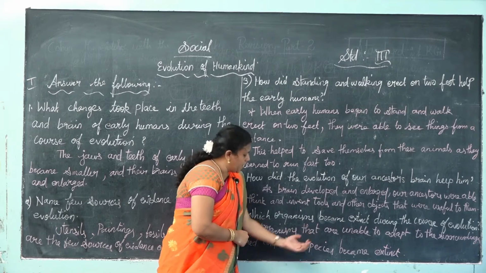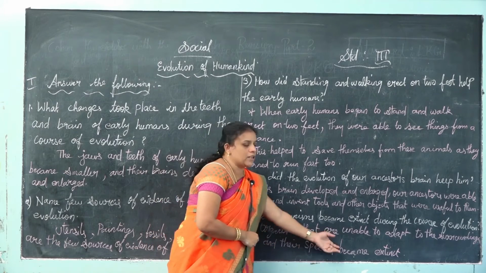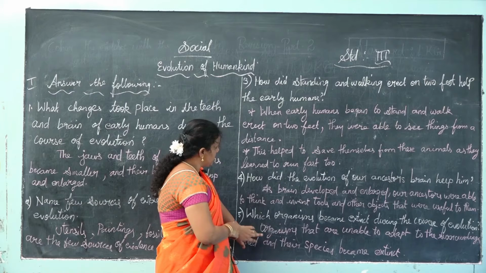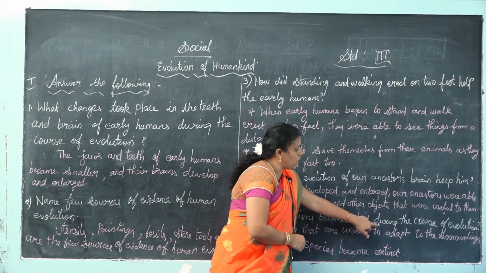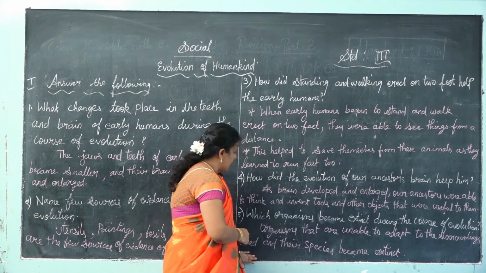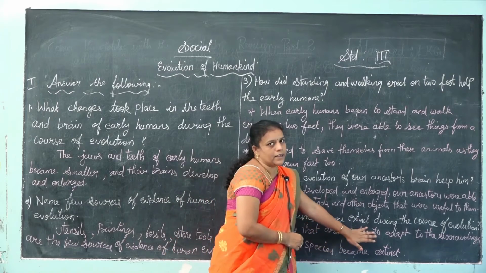Their species become extinct. Organisms that are unable to adapt to the surroundings died and their species became extinct.